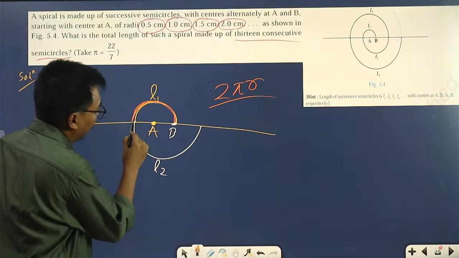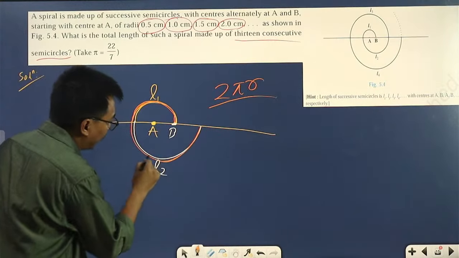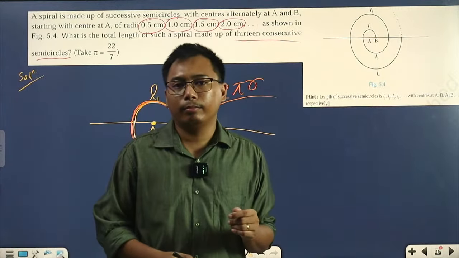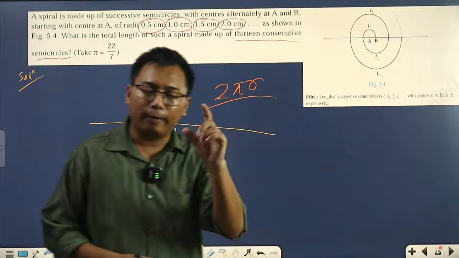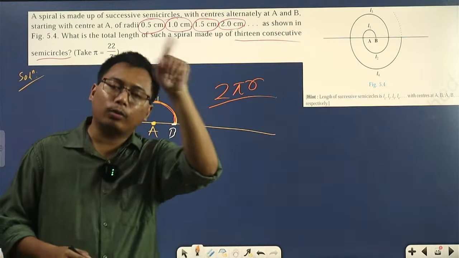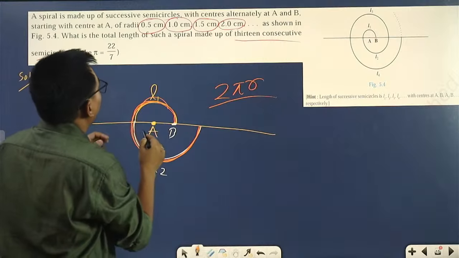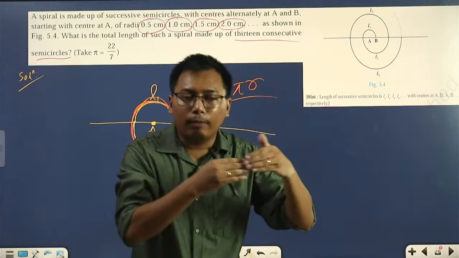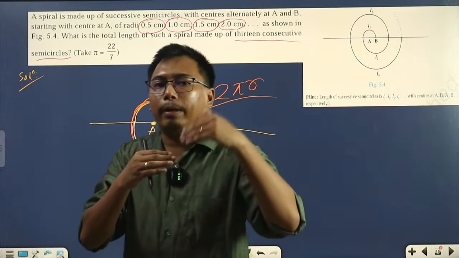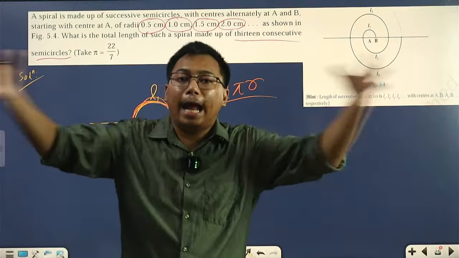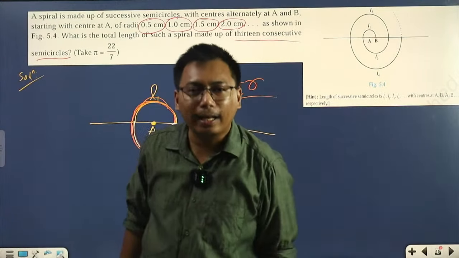Boundaries length. When we want to find the boundaries' total length, we find the perimeter. So we'll find the perimeter of L1, L2, L3, L4, up to L15, and then we'll add them up. Then we'll get our total length.